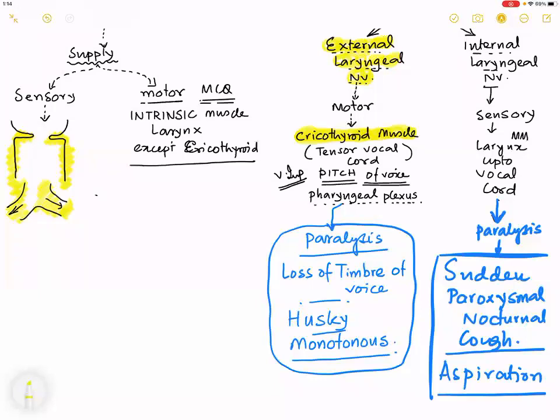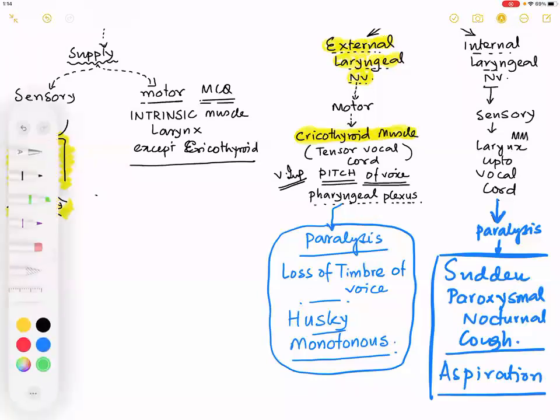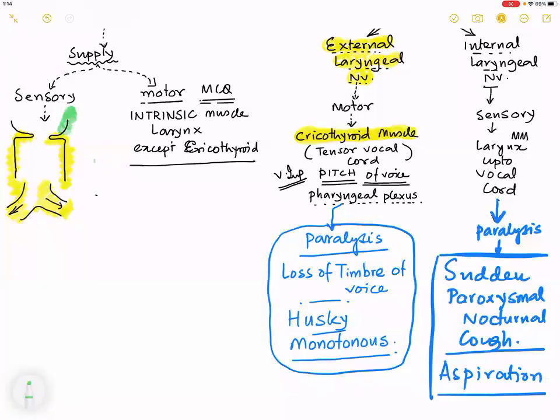So the vocal cord technically is that no man's land area, usually supplied by the recurrent laryngeal nerve. Above it, who gives the sensory supply? The internal laryngeal nerve. See the color that I have used. If you have a color pen or sketch pen with you, please remember up to this.